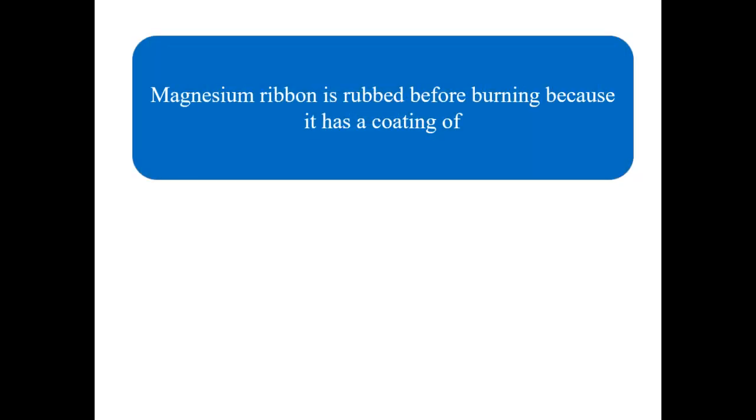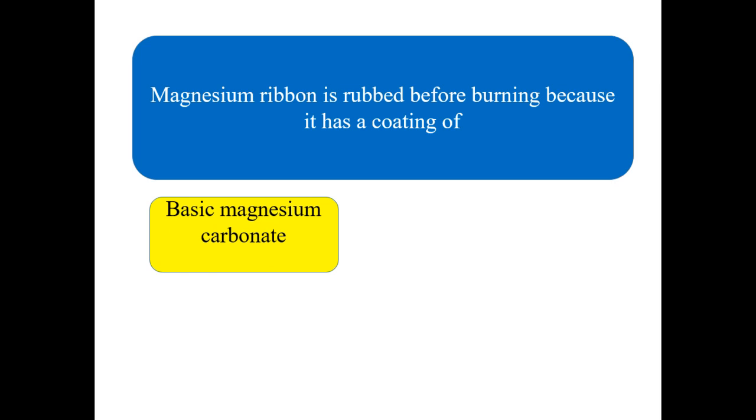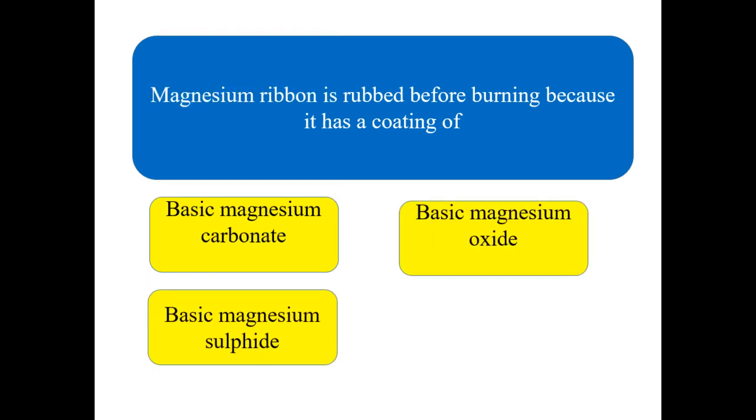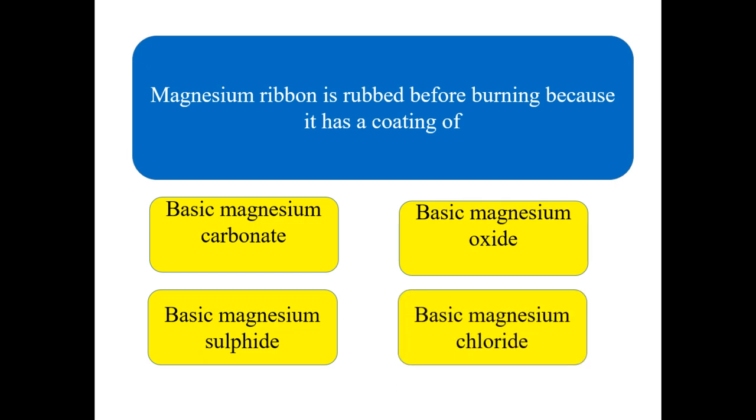Magnesium ribbon is rubbed before burning because it has a coating of, your options are basic magnesium carbonate, basic magnesium oxide, basic magnesium sulfide, and basic magnesium chloride. I think you got the right answer. Go for the next question.